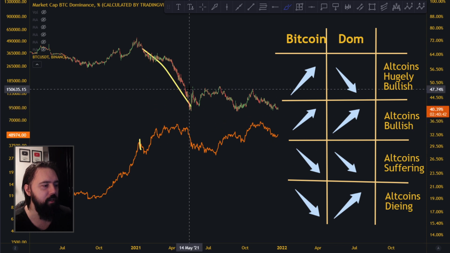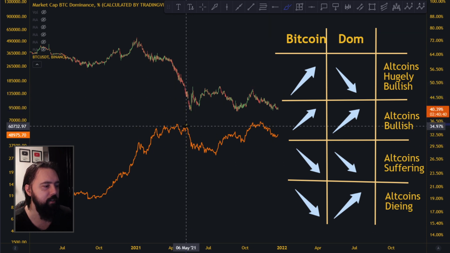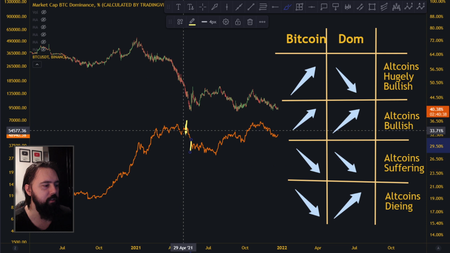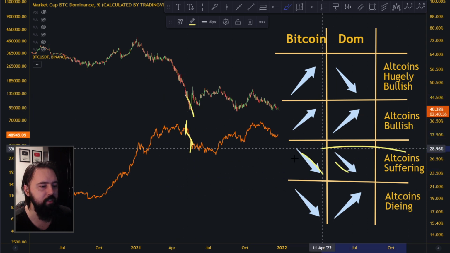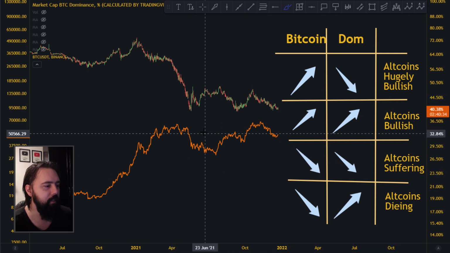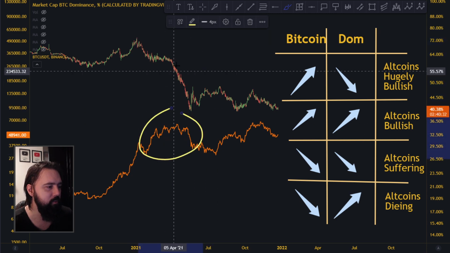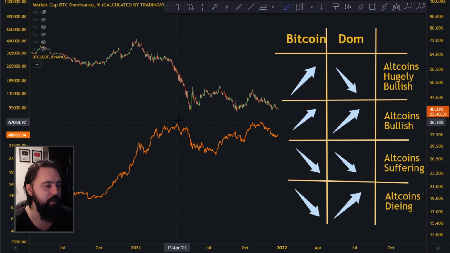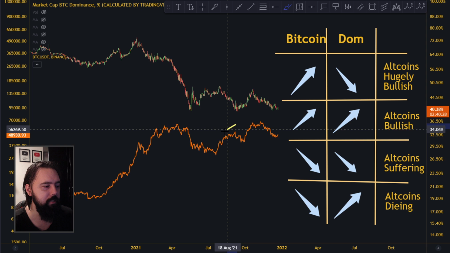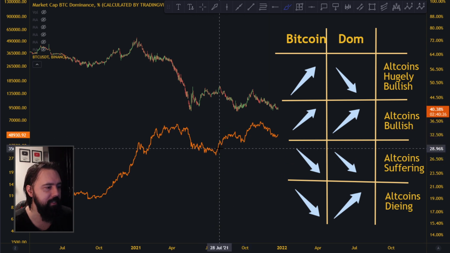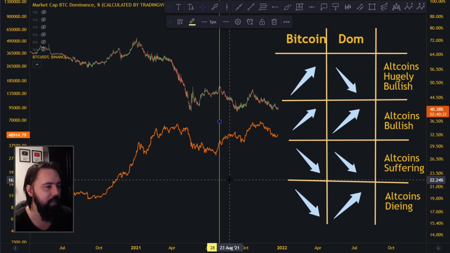This is some kind of end of the alt season all the way down here. Not actually up here, it's actually up here. This part down here is down. This is altcoin suffering, but not actually dying. But this was the alt season when we had the first one. The second, technically, alt season was up here. You can see exactly up here on the chart.